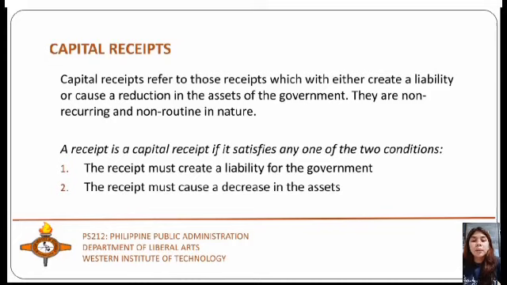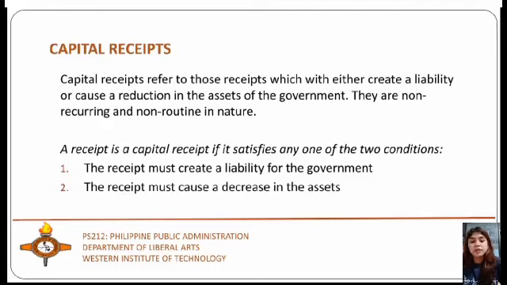Capital receipts refer to those receipts which either create liability or cause a reduction in the assets of the government. They are non-recurring and non-routine in nature. So receipts which create liability or result in a reduction in assets are called capital receipts. They are obtained by the government by raising funds through borrowings, recovery of loans, and disposing of assets. So capital receipts,